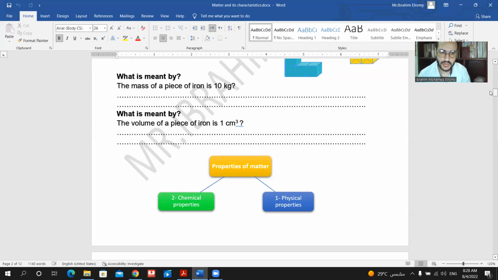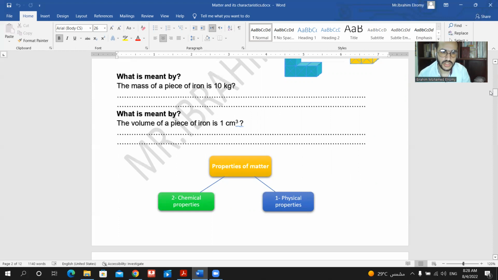What is the matter in the piece of iron? The matter is iron. So it is the amount of iron that the body contains. What is the body here? The body here is considered as the piece. So the mass of a piece of iron is the amount of iron that the piece contains, equal to 10 kilograms.